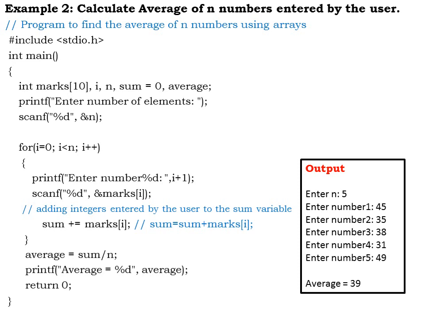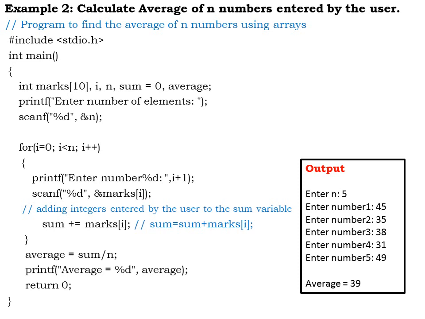So the scanf statement will read the first element, ampersand marks of i. Here i value is going to be 0. So at the first element I am going to store the first value.